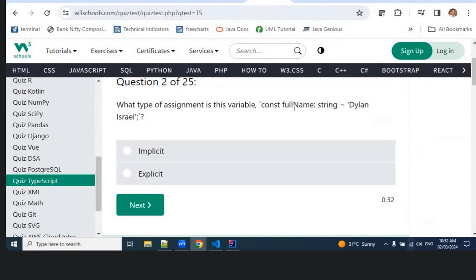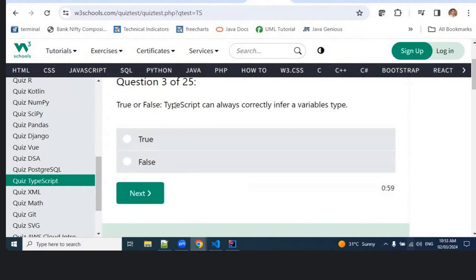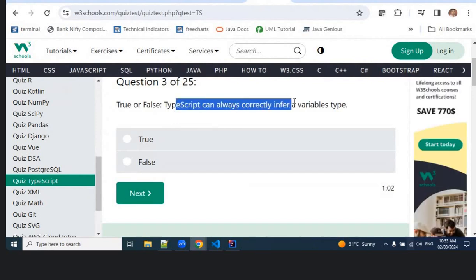What are the types of constant full name string? The type of assignment is this: variable constant full name string is equal to Dylon Israel. It is of type implicit. TypeScript can always correctly infer a variable's type. Yes.